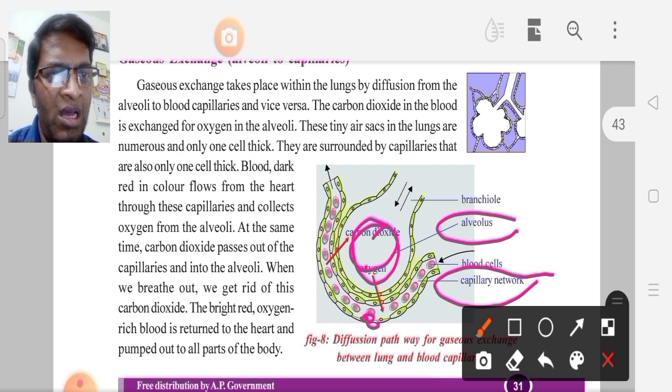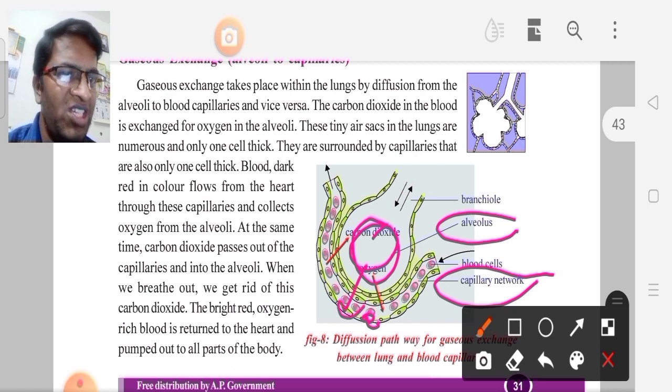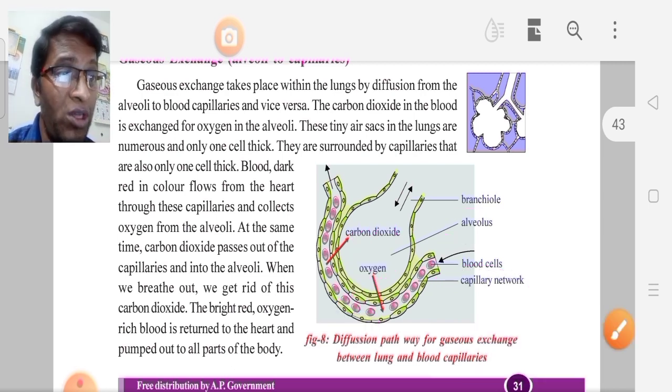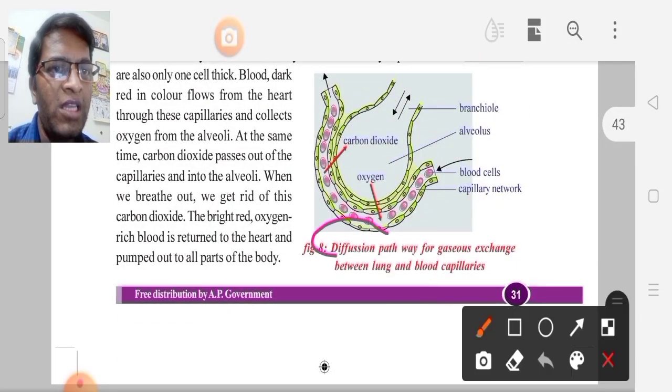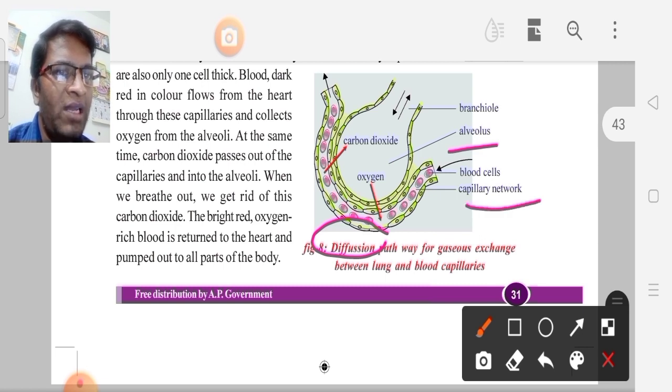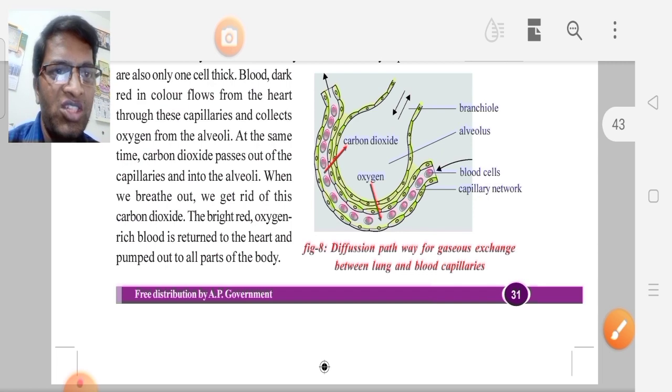In between alveoli and blood capillaries, gaseous exchange takes place by which process? That is very important. By the process of diffusion. So here they will ask two bits: where the gaseous exchange takes place in the lungs? In between alveolus and blood capillary. By which process? By the process of diffusion, gaseous exchange takes place.